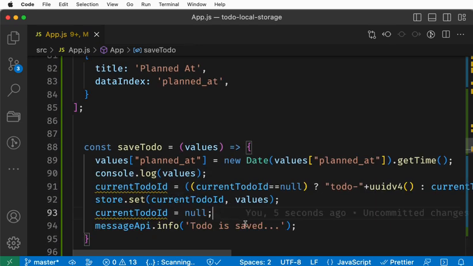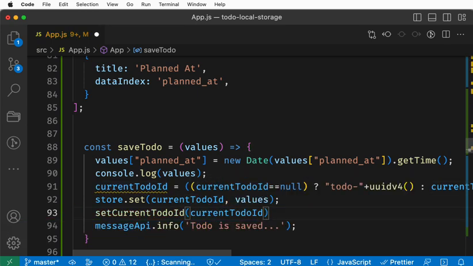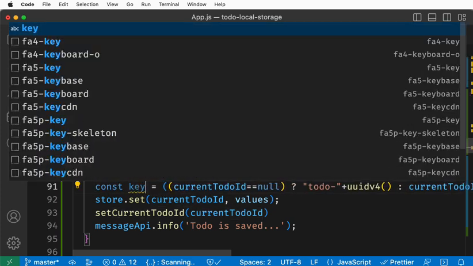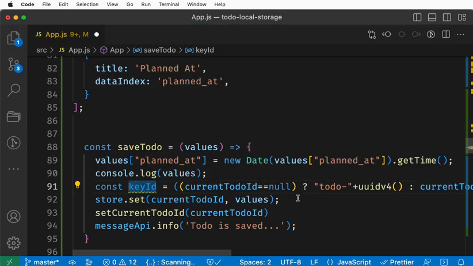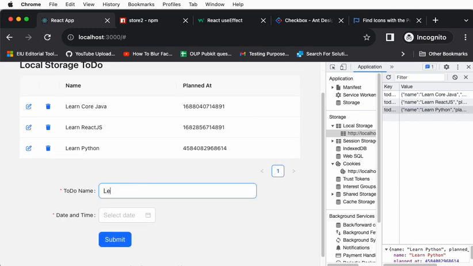Here we can keep this one, definitely it is set to do. We are setting the null for sure, but this one need not be a set. We can get some new variable. The key ID is this and this one. All right, let's see whether the refresh happens. Well, learn HTML5 before this state. Save.